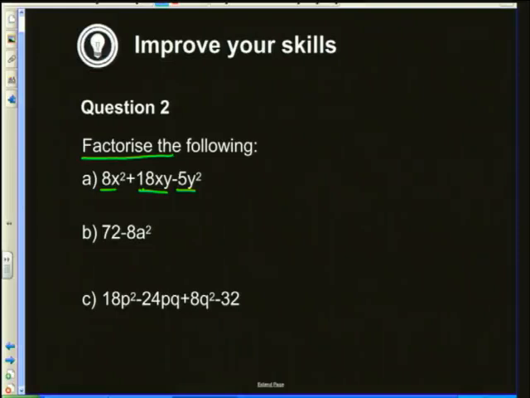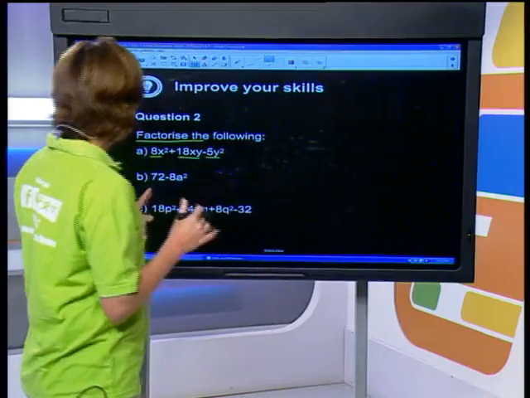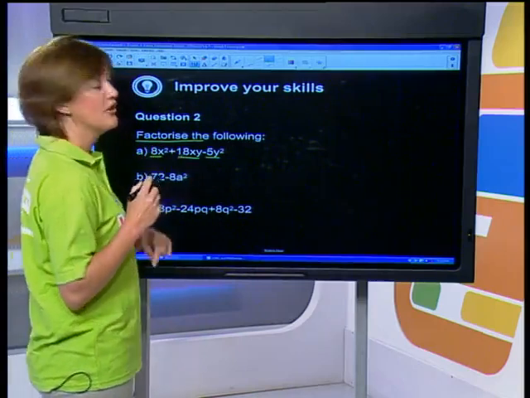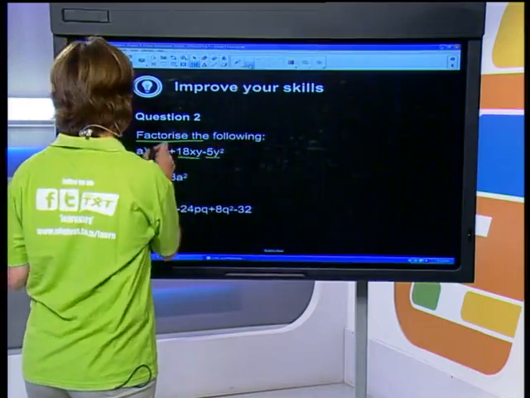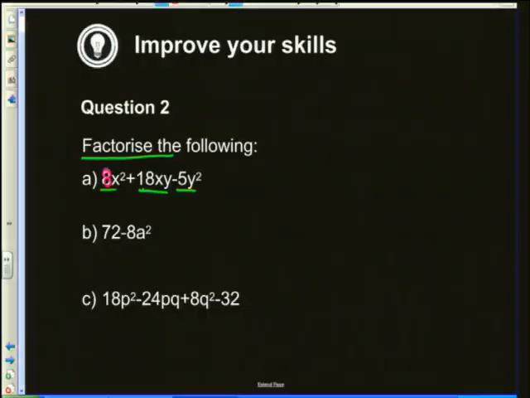Do we have a highest common factor? No. How many terms do we have? I've got 1, 2, 3 terms, so we know we've got a trinomial. The tricky part about this trinomial is, in fact, that we have got a coefficient in front of your x squared, and that makes your trinomial a little bit more tricky to factorize, okay?